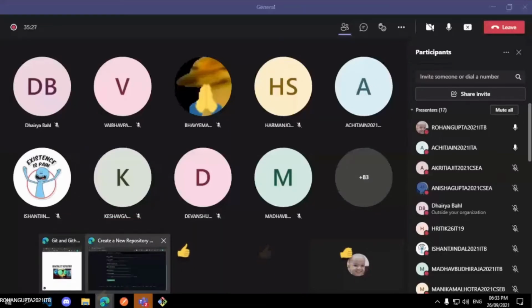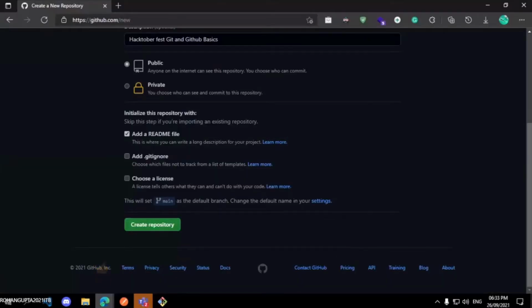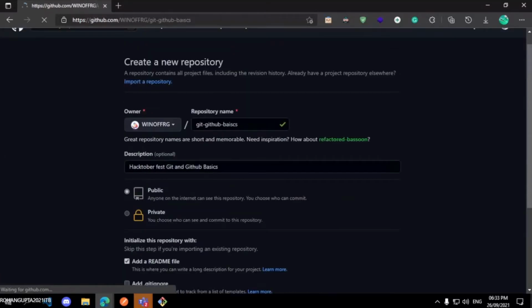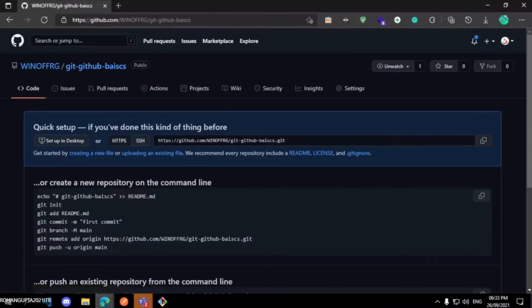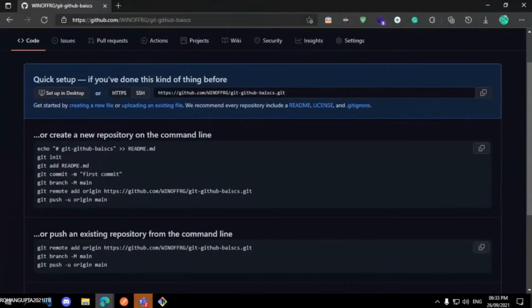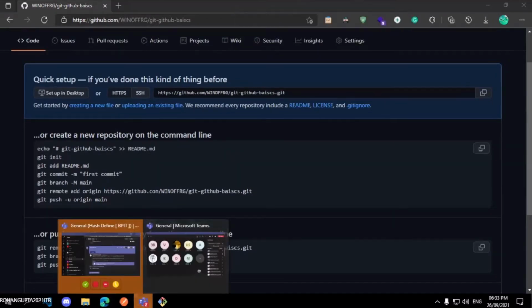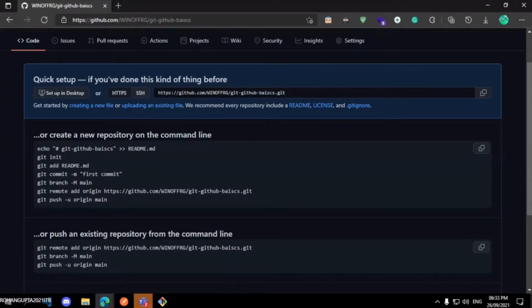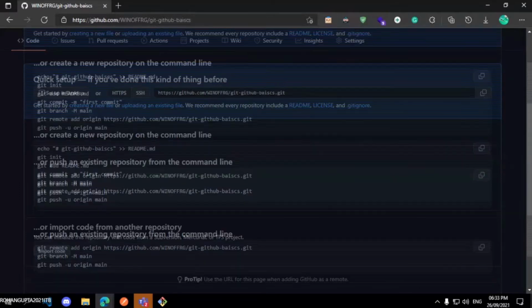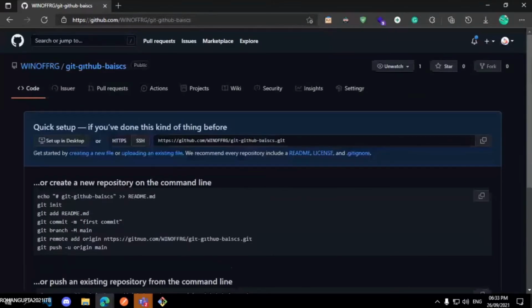Okay, now we will just click on this button, create repository, and in a few simple steps our repository will be made. Now this is a remote repository, meaning this repository exists somewhere on the web, and the data inside is on some servers. Currently this repository has a single README file, and that file is empty.